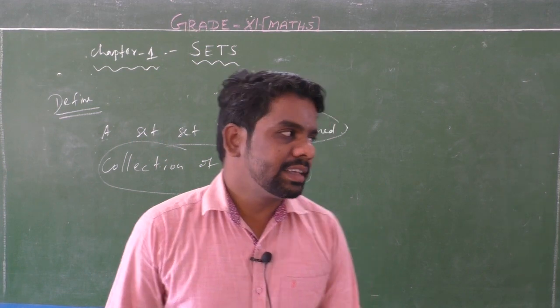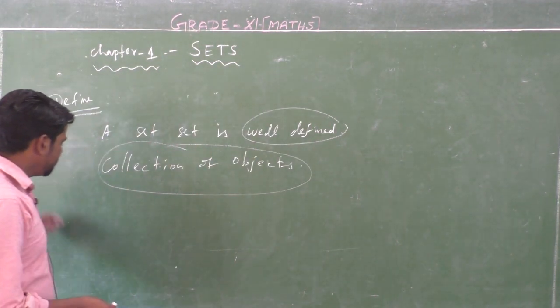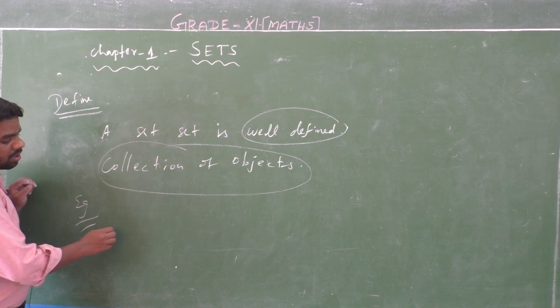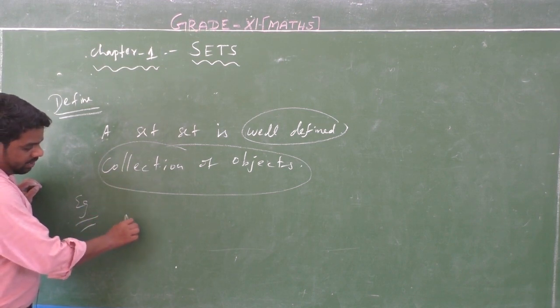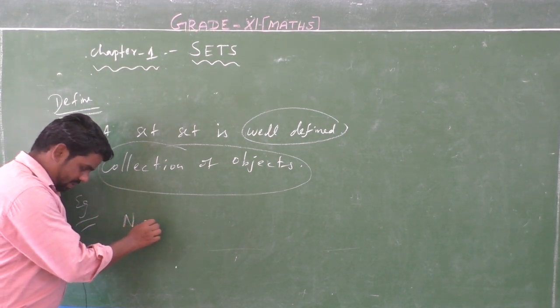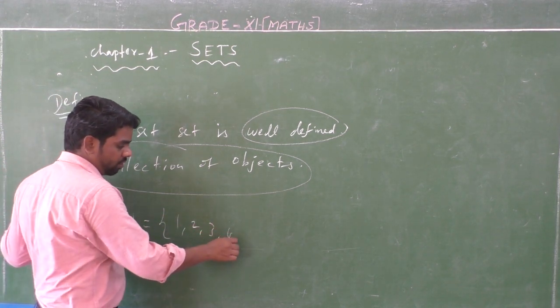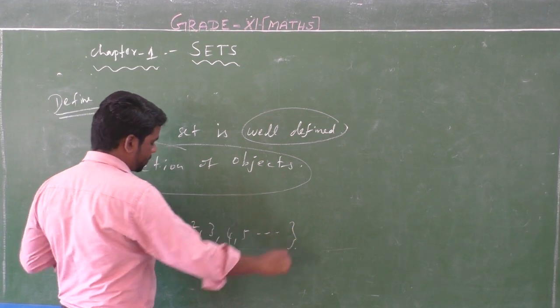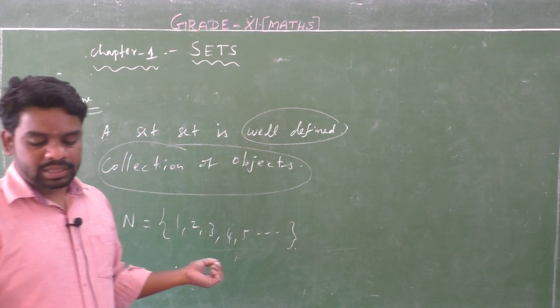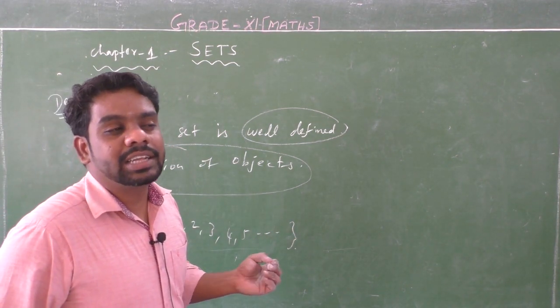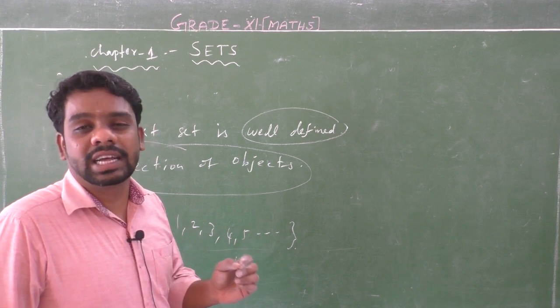For example, listen, in the number system, N is equal to 1, 2, 3, 4, 5, and so on. This is a set. The set name is natural numbers, the set of all natural numbers.